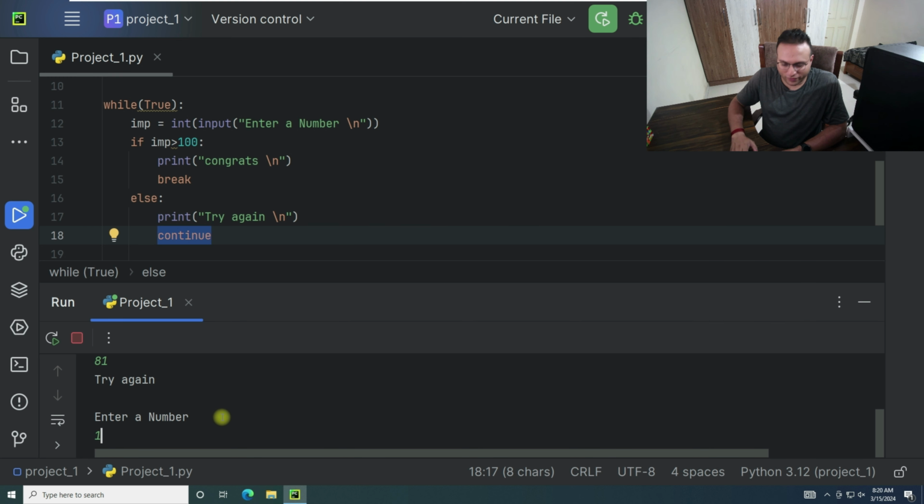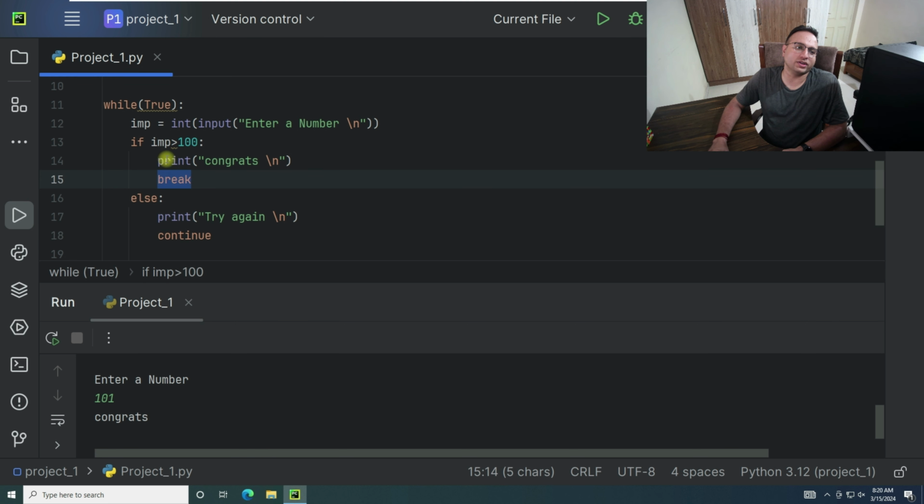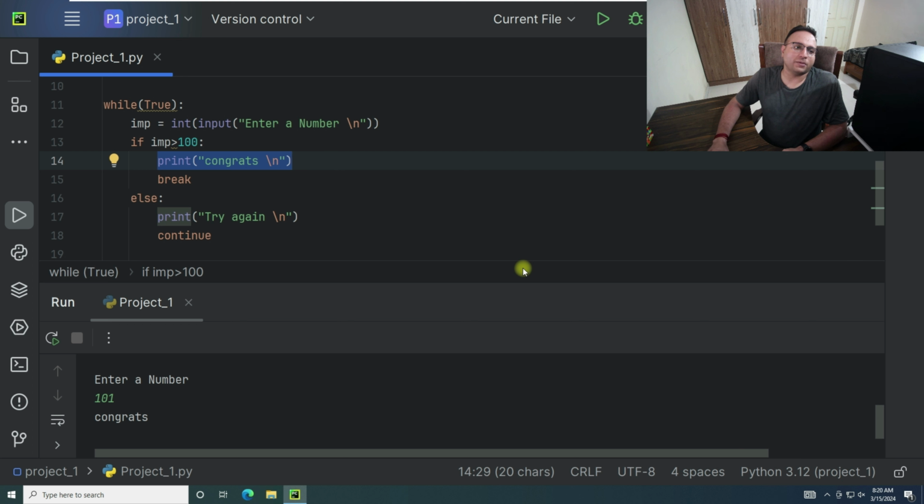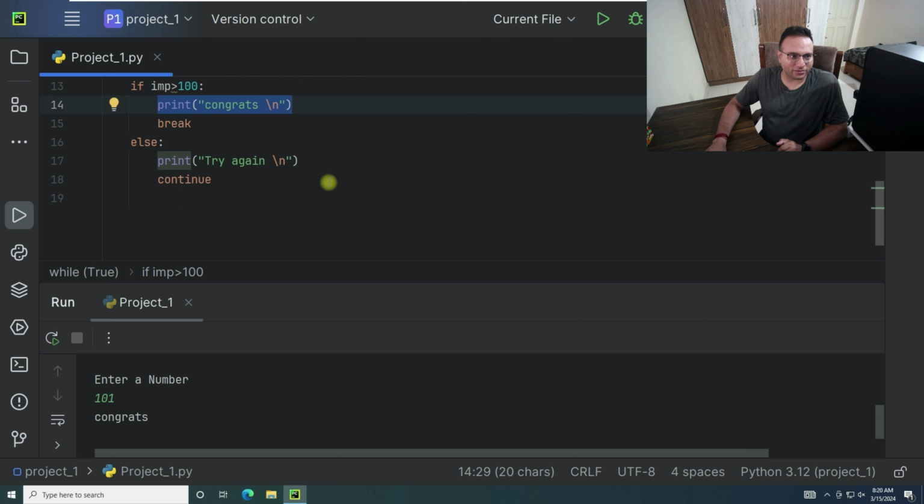Taking an example, if I put the value as 101, which comes under this category now. Once it comes under this category, we can see we are getting "congrats" and the program is terminated as we are using a break statement. Once it's printed, it moves to the next statement, and that is break. So that was the reason behind it. The program is terminated and the while loop is terminated itself over here.